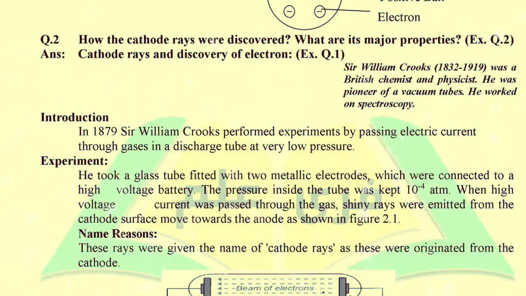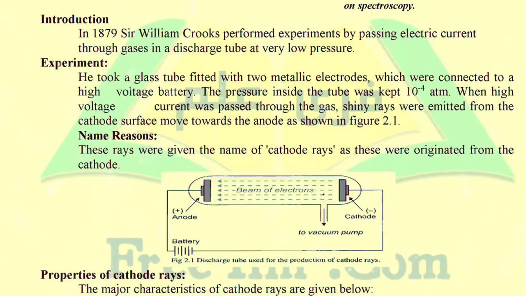In 1879, Sir William Crookes performed experiments by passing electric current through gases in a discharge tube at very low pressure. And what is the discharge tube? You can see here, it is a tube made of glass, and in this tube we can fill gas molecules of any element, such as hydrogen or chlorine, and then we add two electrodes, anode and cathode.